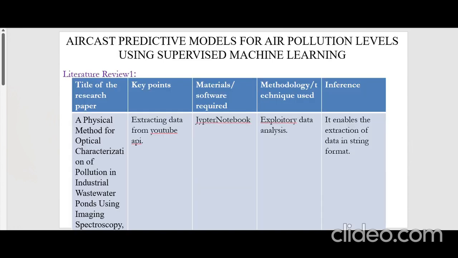Okay, so next we are going to see the literature survey. Here, a physical method for optical characterization of pollution in industrial wastewater. So it basically determines the level of impurities that are present inside the water. Here we learned how to extract the data and handle the data in a proper way to provide exploratory data analysis, which is nothing but EDA, through which we will be further processing using pandas and creating proper library functions.